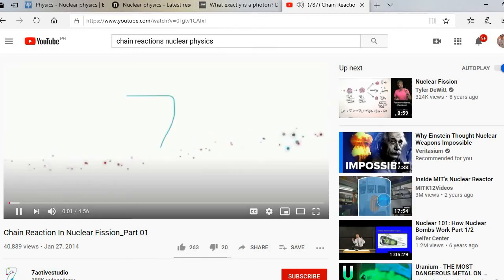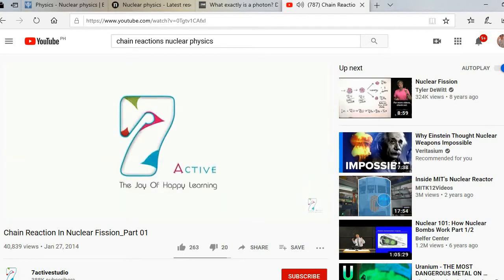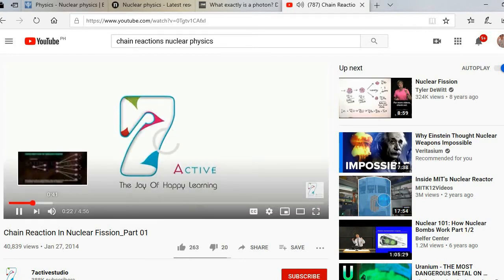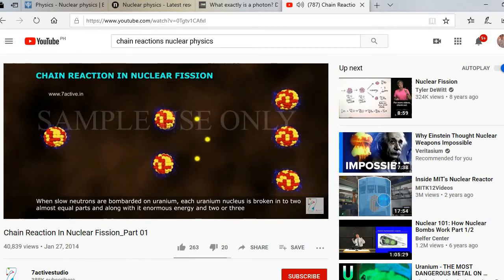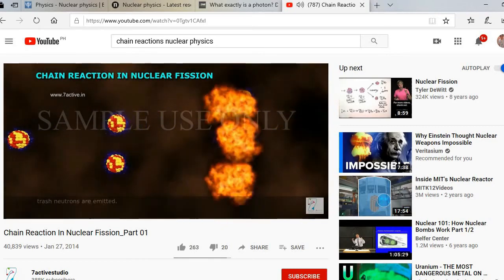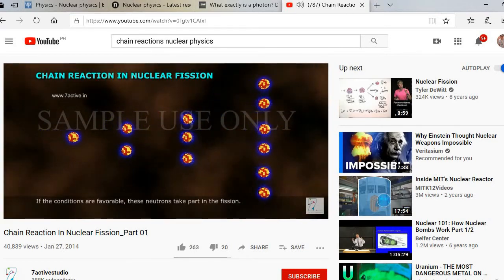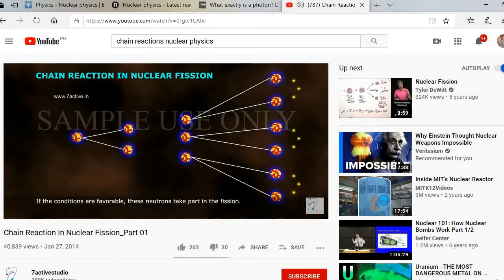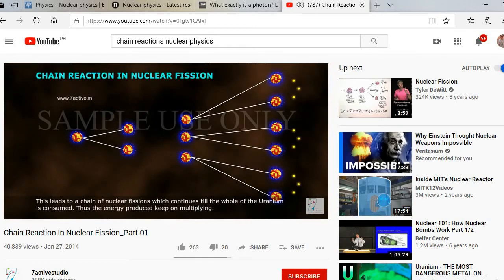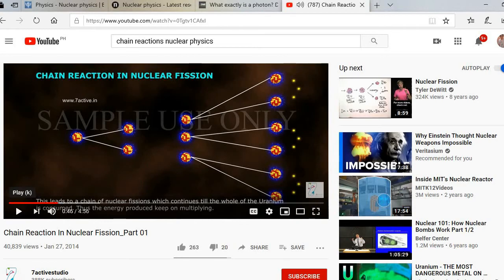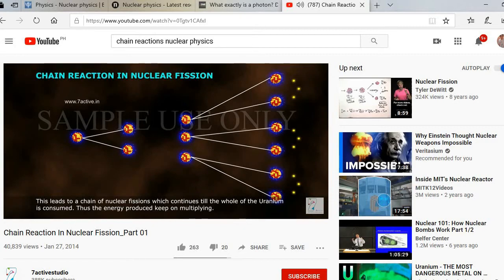Searching from YouTube, we will type chain reactions, nuclear physics. Enormous energy and 2 or 3 neutrons are emitted. If the conditions are favorable, these neutrons take part in the fission. This leads to a chain of nuclear fissions, which continues till the whole of the uranium is consumed. Thus, the energy produced keeps on multiplying.